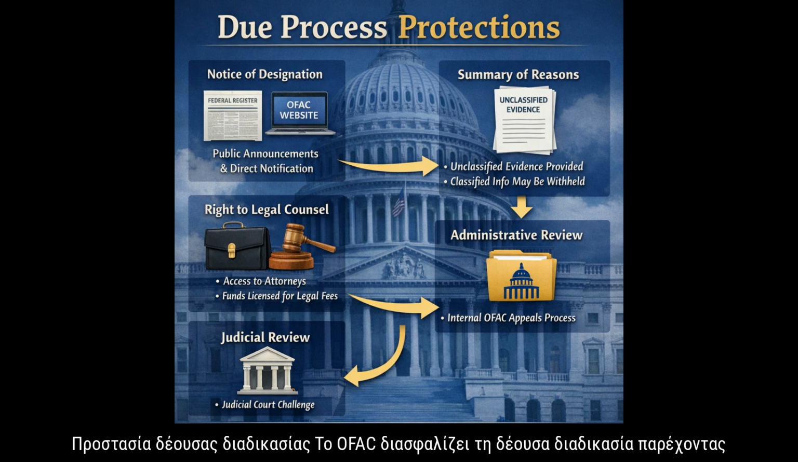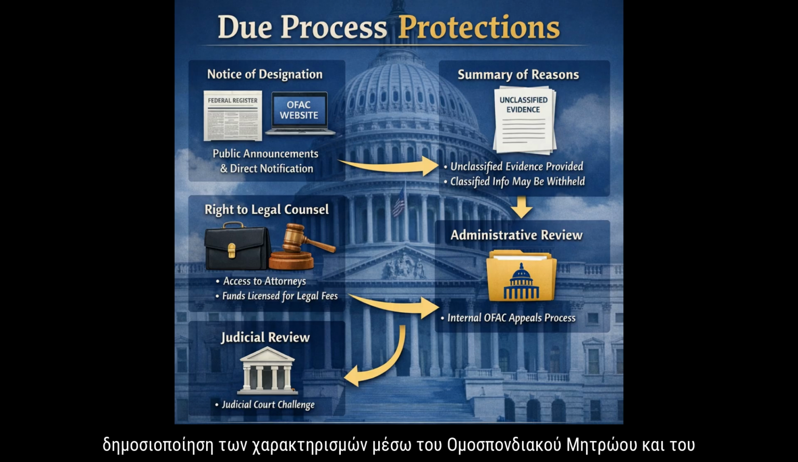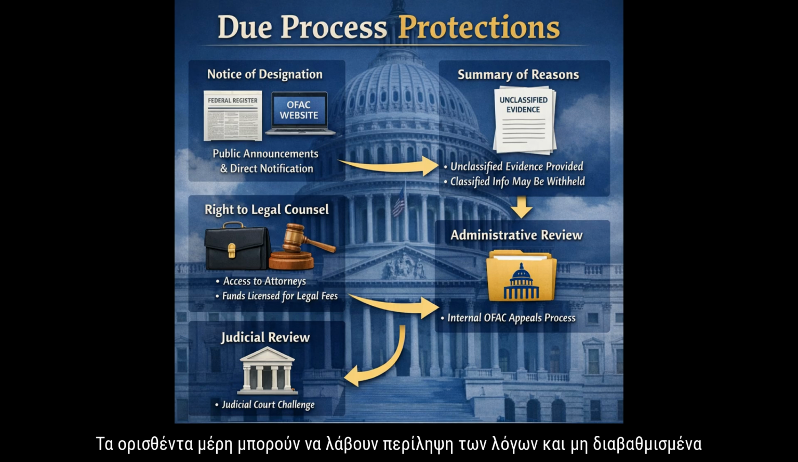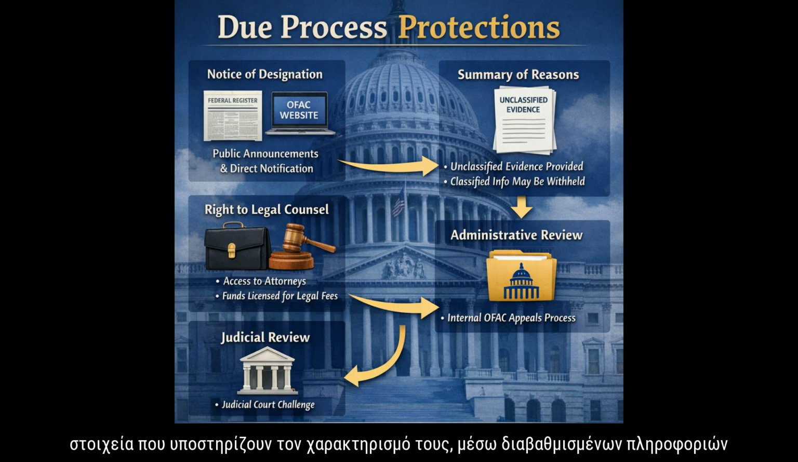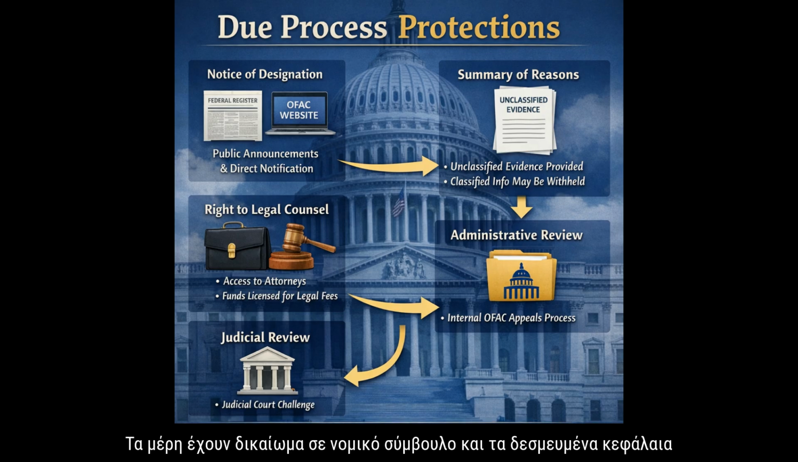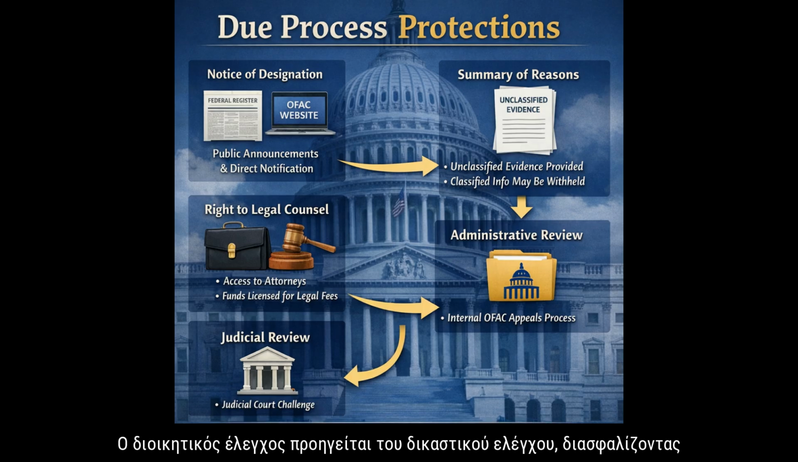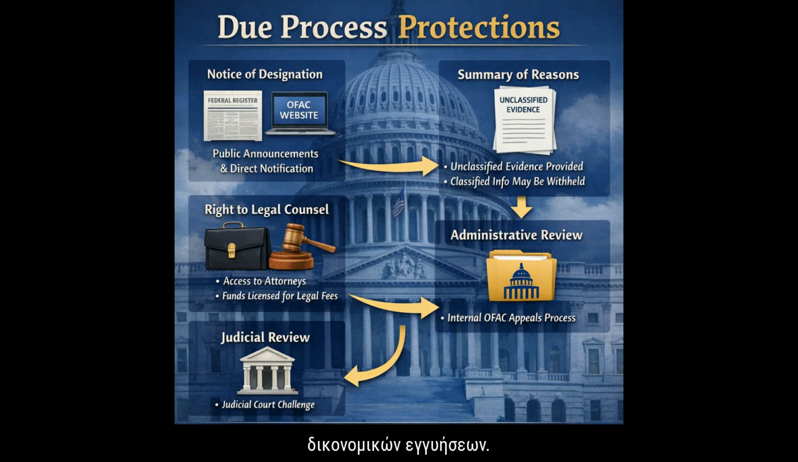Due process protections: OFAC ensures due process by providing public notice of designations via the Federal Register and its website, as well as direct notification for blocked property. Designated parties may receive a summary of reasons and unclassified evidence supporting their designation, though classified information may be withheld. Parties have the right to legal counsel, and blocked funds may be licensed for legal fees. Administrative review precedes judicial review, ensuring multiple layers of procedural safeguards.